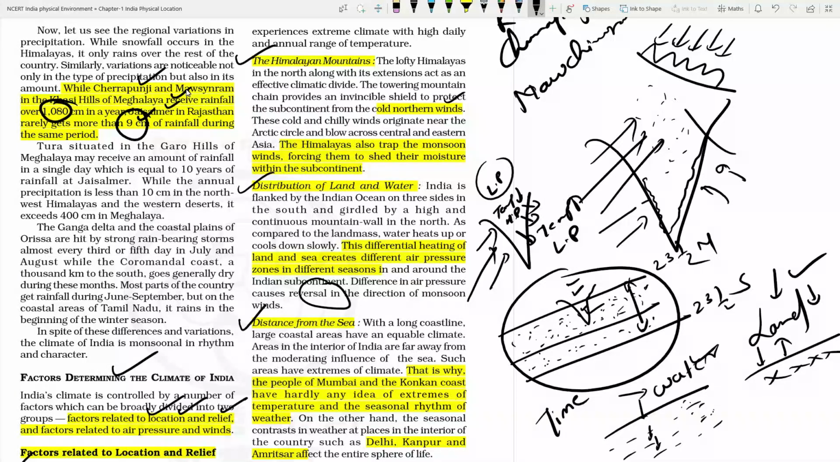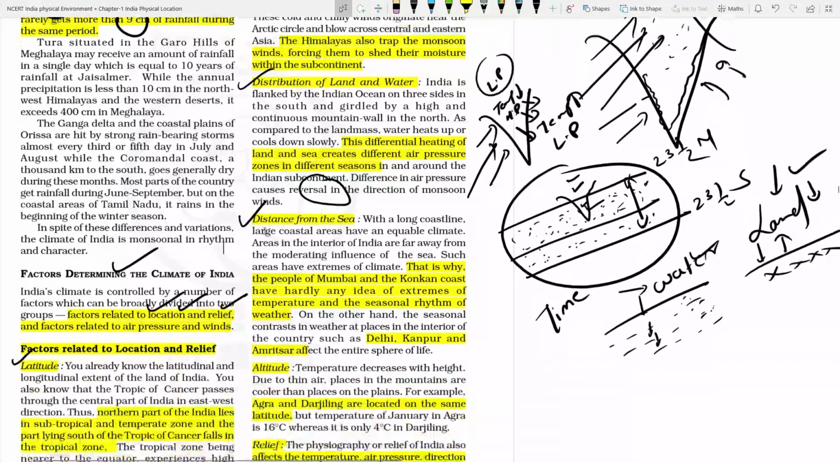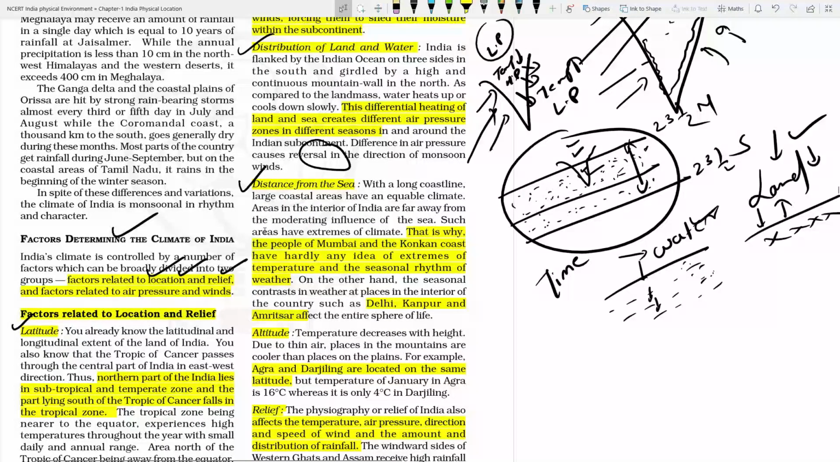Distance from the sea: the more distance an area has from the coastal area, the more harsh summer and harsh winter it will have. If those areas are near the coastal area, they will not have harsh summer and harsh winter. So it depends on distance from the sea. It is the same property of water, the moderating effect, that is playing a role. Like Mumbai and the Konkan coast hardly have any extremes of temperature, while Delhi and Kanpur, which are in the interior part of the land, have drastic changes in temperature.